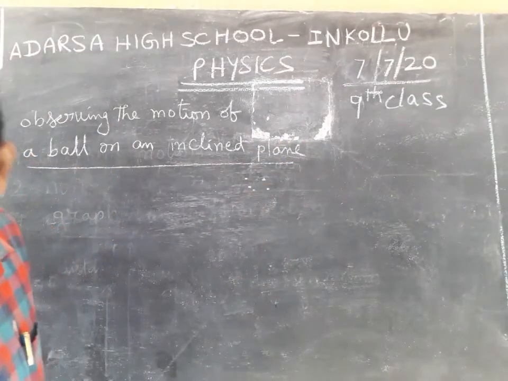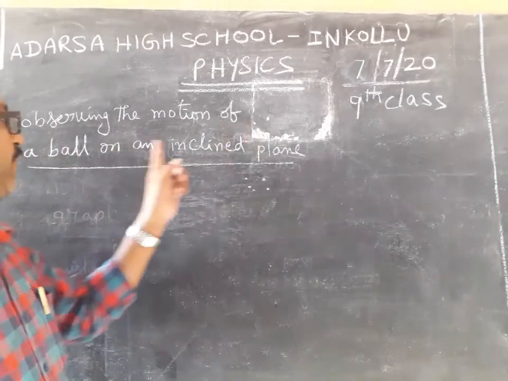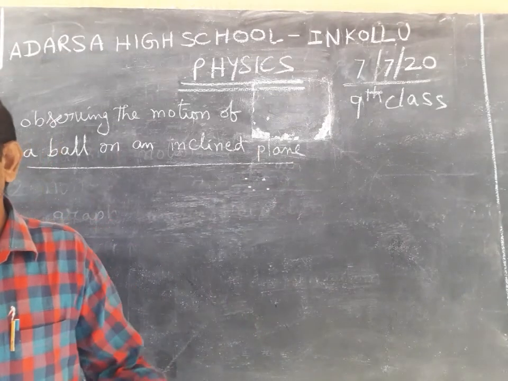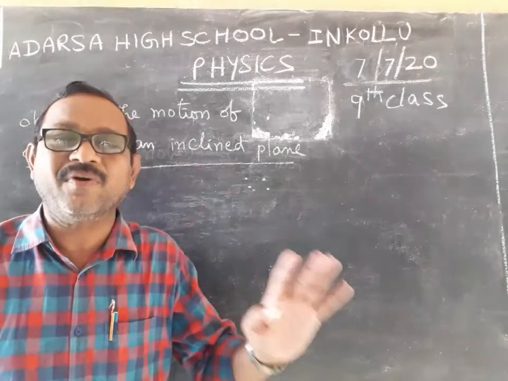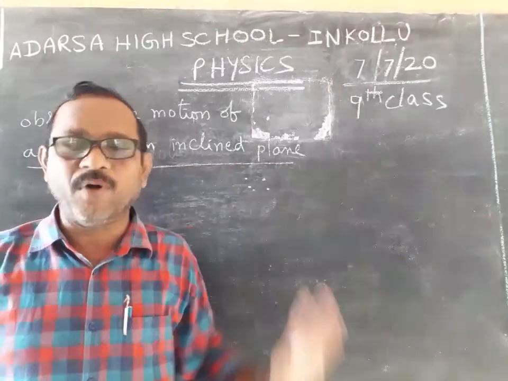Inclined plane. This is the topic. Observing the motion of a ball on an inclined plane is one example of non-uniform motion of a body.